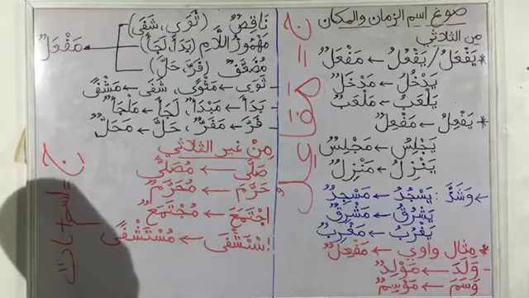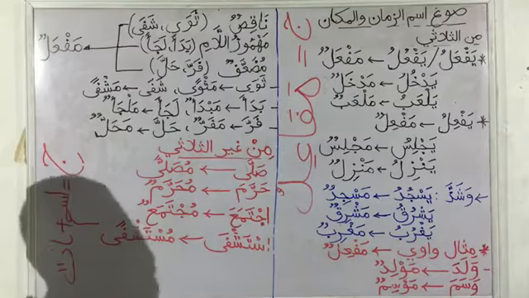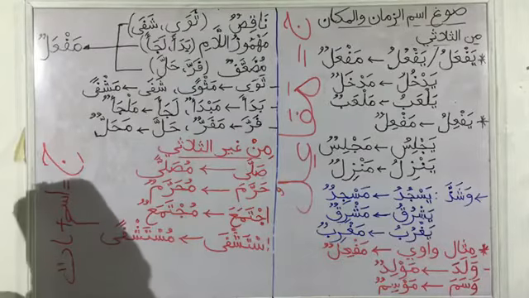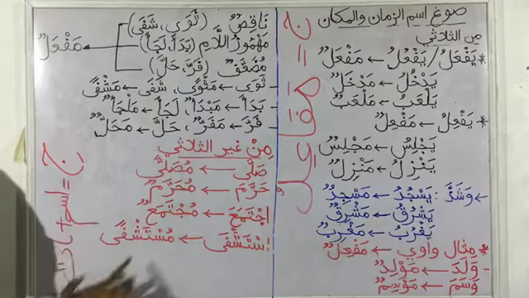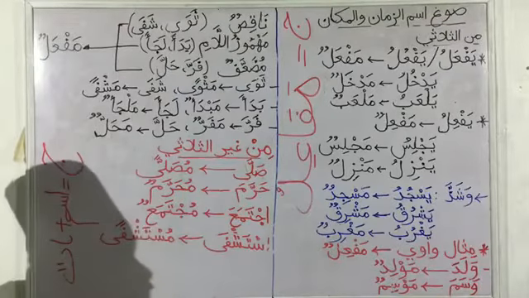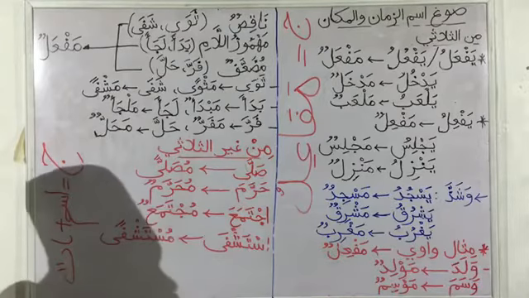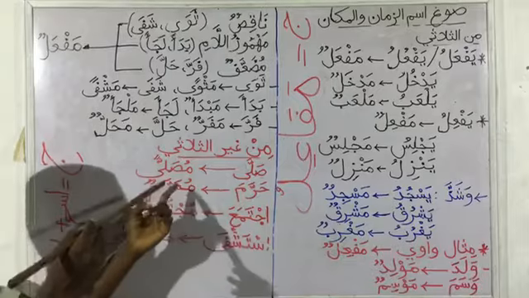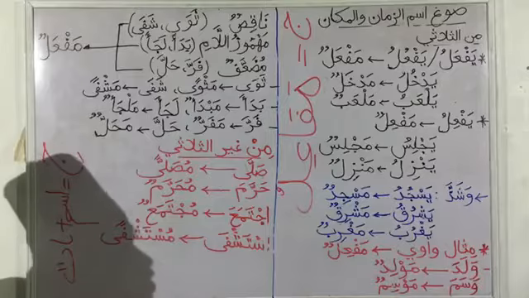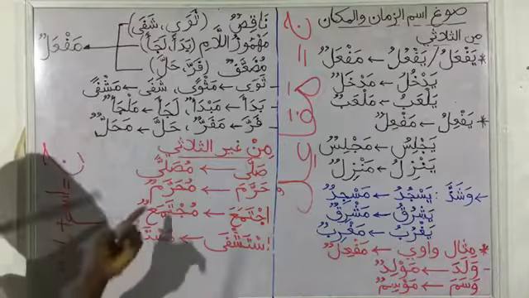If you will recall from yesterday, the shape of Ismu Maf'ul from 4-lettered, 5-lettered, and 6-lettered verbs is from their mudaari. Taking the first one as an example, we have Salla, which is a 4-lettered verb. The mudaari will be Yusalli. So, what is the process of changing it to Ismu Maf'ul? We change the ya to mim with Dhamma. Then we are going to have Musallin that way. So Musallin is the Ismu Fa'il, which means the person that prays.